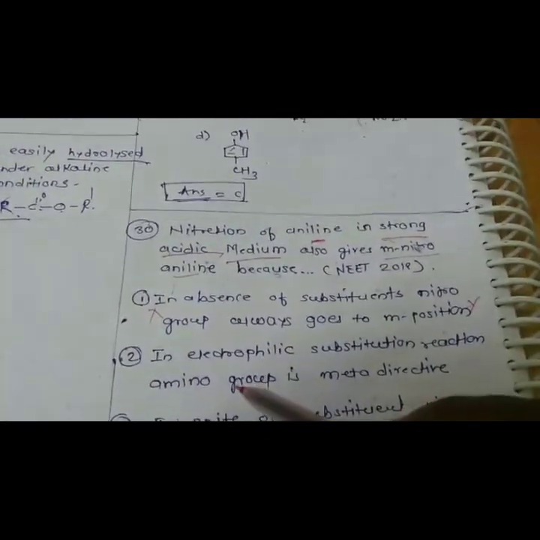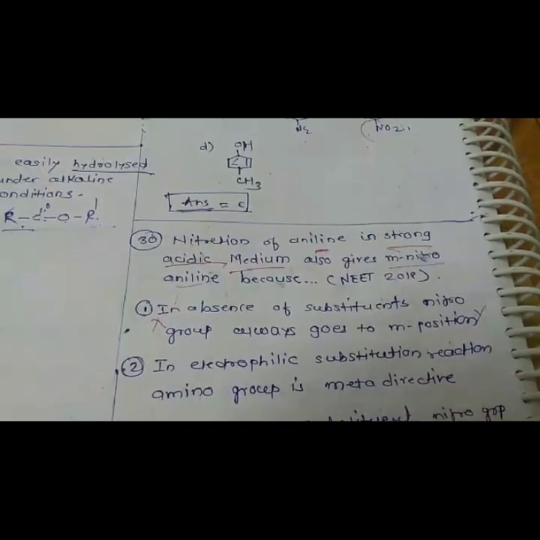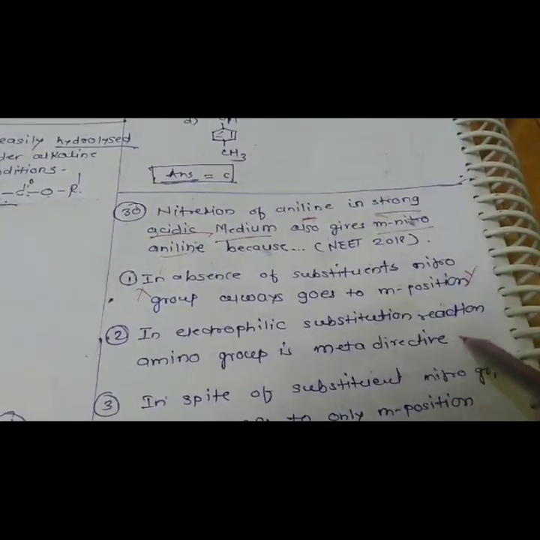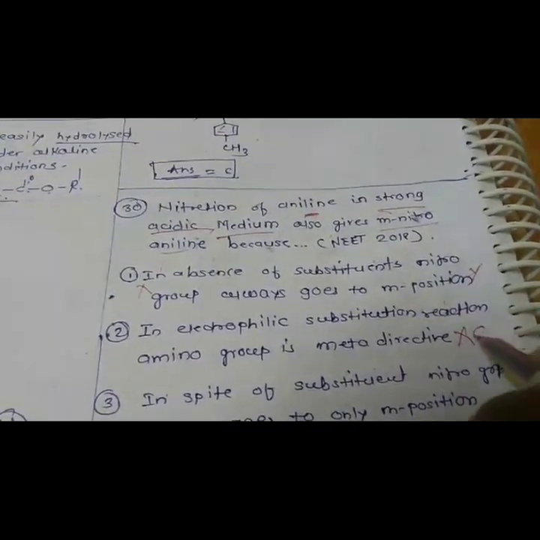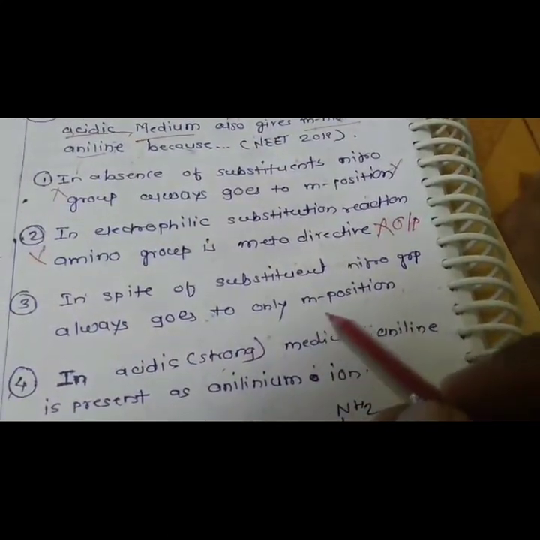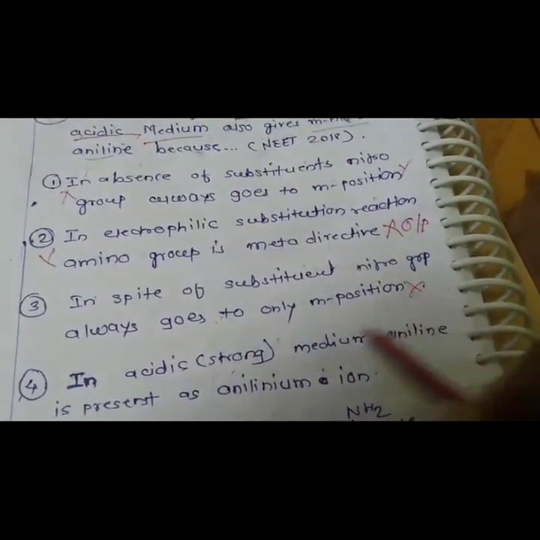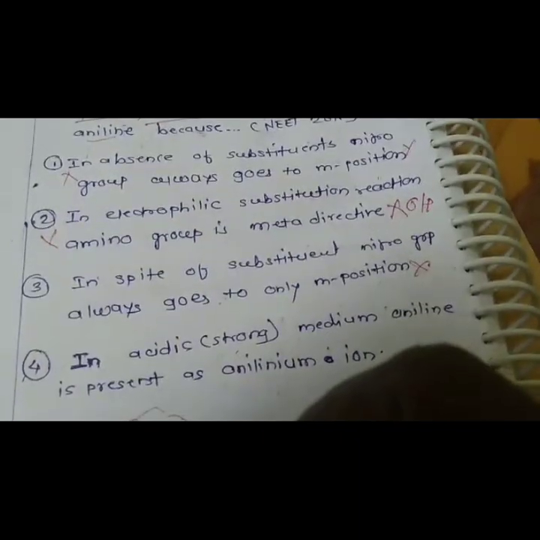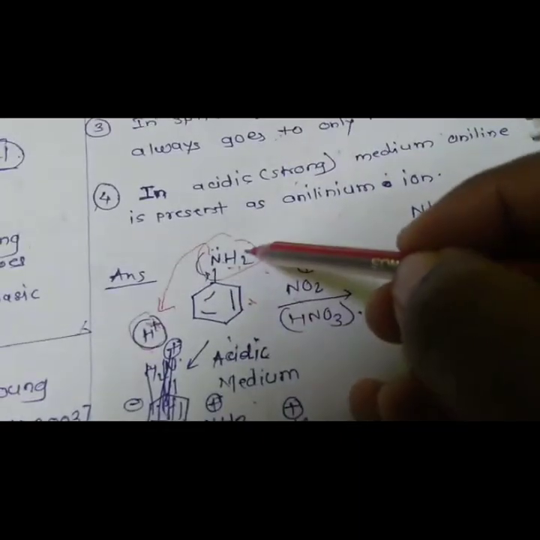Second option: in electrophilic substitution, the amino group is meta directing. No, the amino group is ortho-para directing, so ortho and para positions, not meta position. So this option is wrong. Option C: in spite of the substituent, nitro group always goes only to the meta position. No, it does not always go to the meta position. It depends upon which substituent is attached.